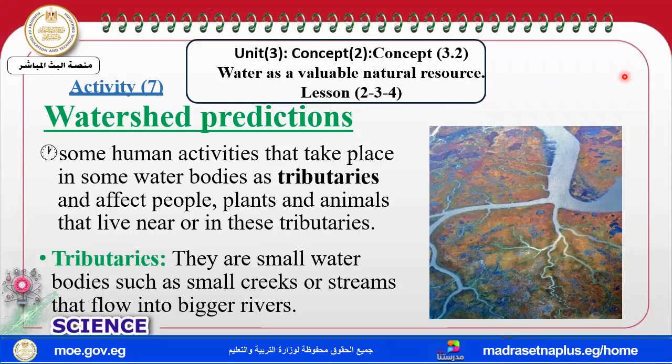So what happened in the tributary is away from here, but it caused an effect here. We said that a tributary is a small water body, like a small creek or small stream, which flows into a bigger river.